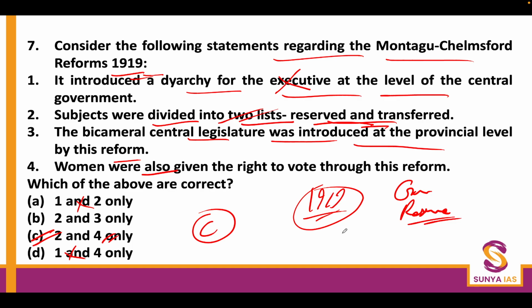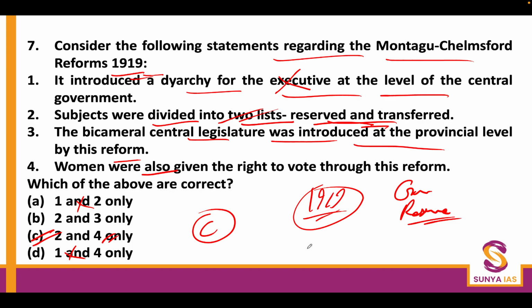Whatever issues they thought were important, they kept with themselves through the governor in the reserved section, and whatever issues they thought more natives would be hounding them about, asking them questions, they left to the Indians to resolve. For example, sewerage was given to Indians, education and the health sector were given to Indians, but the education of the Anglo-Indians was kept with the British.